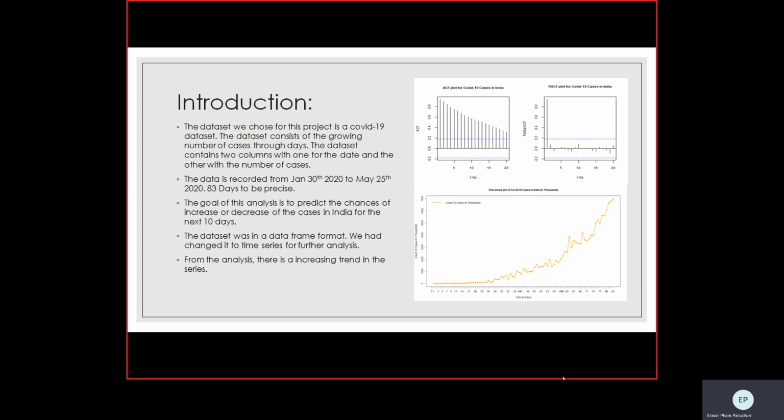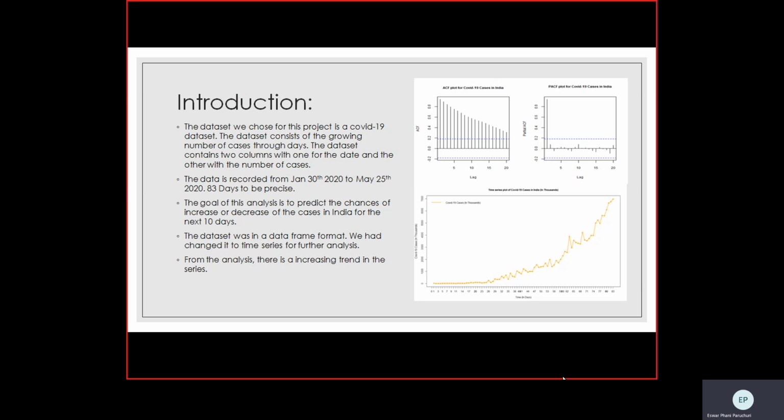This data is recorded from the 30th of January to the 25th of May, which is the start of this week, 83 days to be precise. The goal of this analysis is to predict the chances of the increase or decrease of the cases in India for the coming 10 days from the 25th of May.